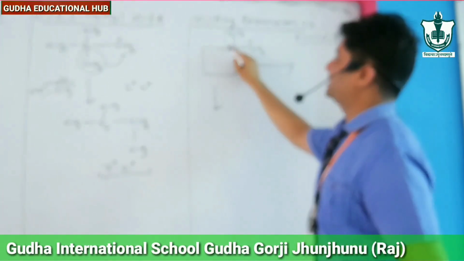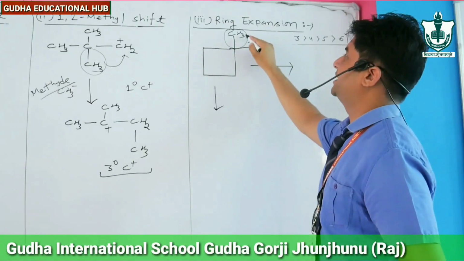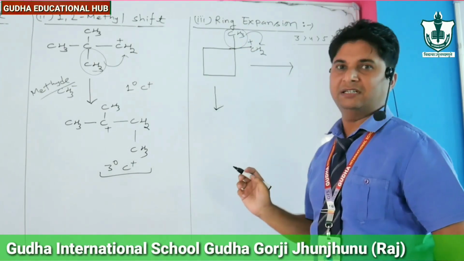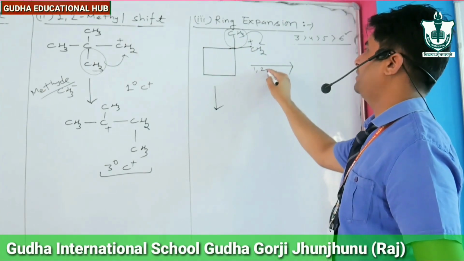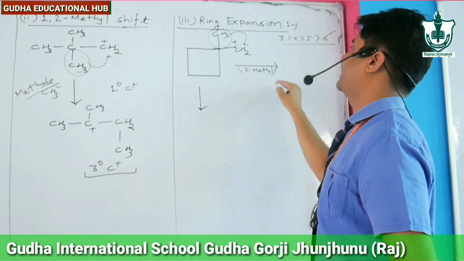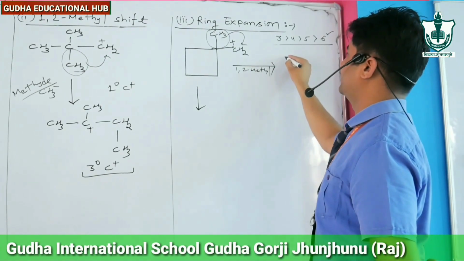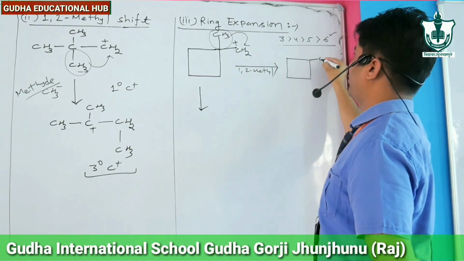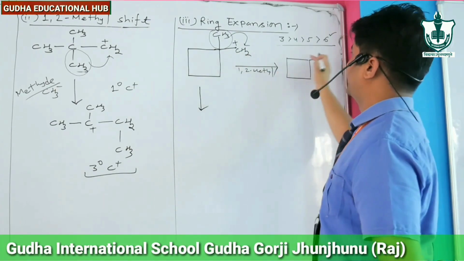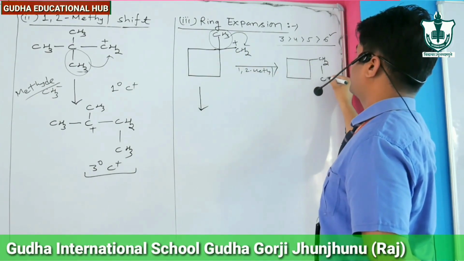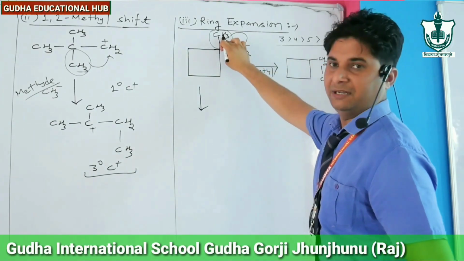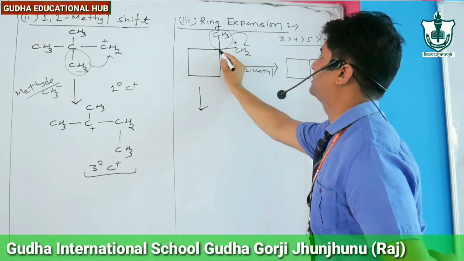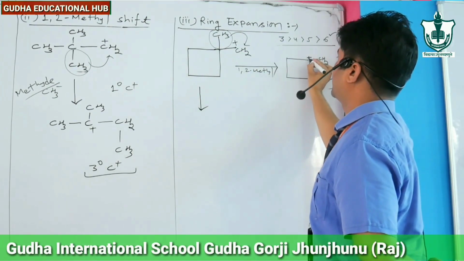One, if CH3 in the form of CH3 minus goes to here, then it is known as 1,2-methyl shift, and what happened? It converts into this type of carbocation, this CH2 now balanced because of this CH3 minus and positive charge present on this carbon atom.